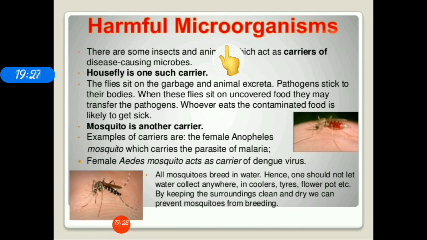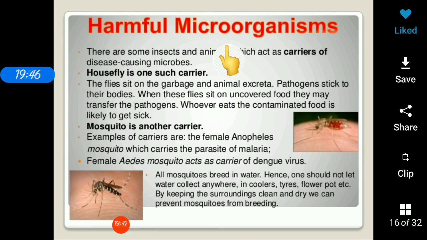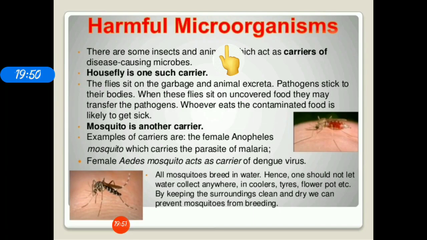So when a housefly sits on dirt like garbage, human excreta, etc., the dirt sticks on the feet of the housefly, and when this housefly sits on our food, it transfers this dirt and the pathogens in it to our food as well, and when this food is consumed by us we fall sick.